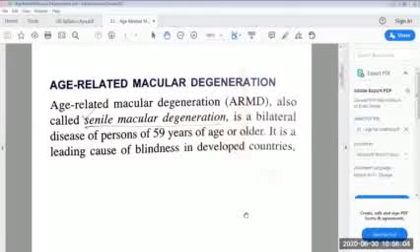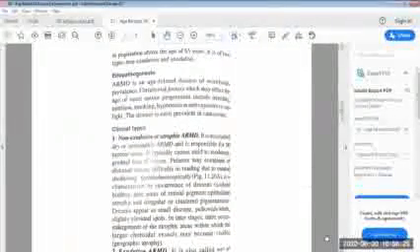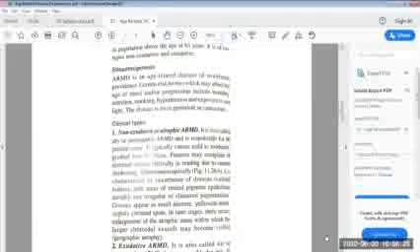And the age-related macular degeneration (ARMD) is also called the senile macular degeneration. It is a bilateral disease of persons of 50 years of age or older, and it is a leading cause of blindness in developing countries in population above the age of 65 years. And it is of two types, the non-exudative and the exudative.